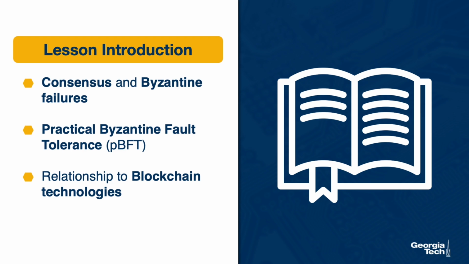We will see what we mean by Byzantine failures and why they add another layer of complexity to achieving consensus. We will look at a famous paper on practical Byzantine fault tolerance, PBFT, and we will briefly explain the relationship between classical approaches to consensus with Byzantine failures, such as PBFT, and popular blockchain technologies.